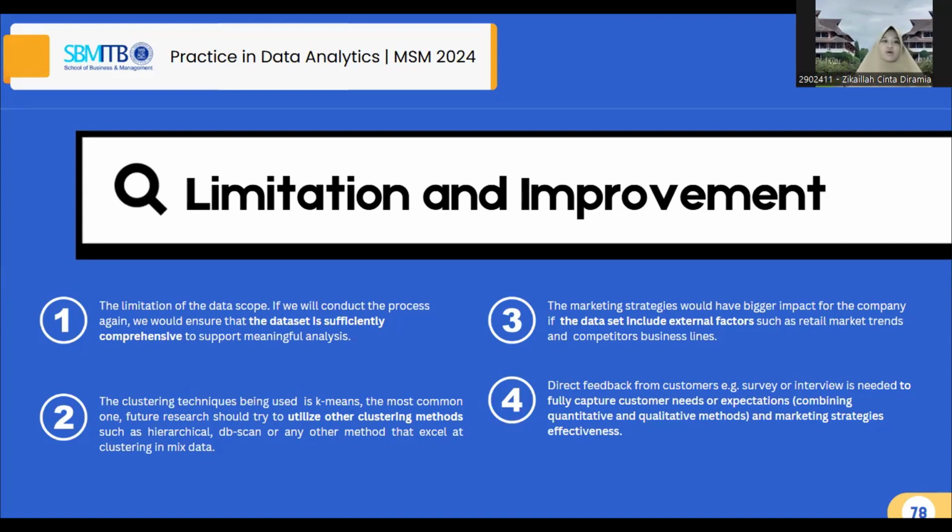The third one is that the marketing strategy would have a bigger impact for the company if the dataset included external factors, such as retail market trends or competitors between the business lines. And the fourth one, direct feedback from customer surveys or interviews is really needed to fully capture customer needs or expectations, while combining both quantitative and qualitative methods and marketing strategy effectiveness.